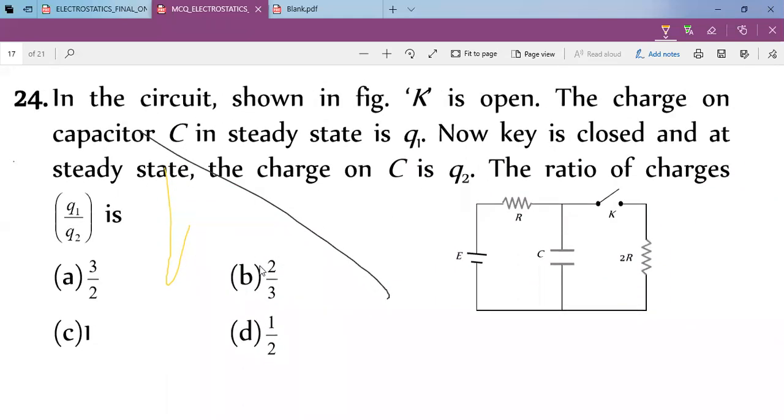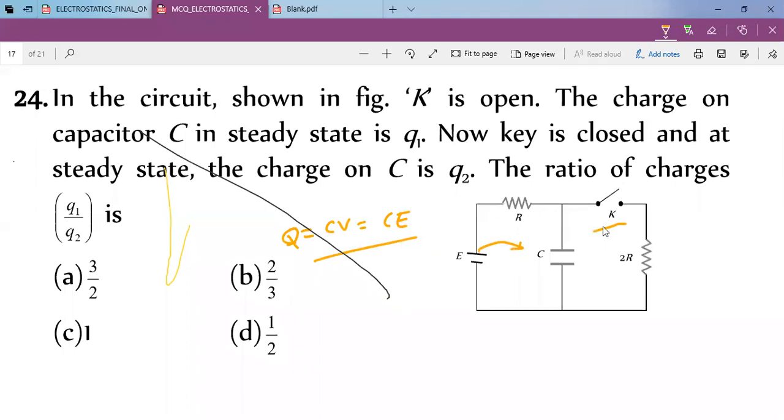In the circuit shown in the figure, K is open. You can see that K is open. The charge on the capacitor C in the steady state is Q1. Remember, when it is open, current won't flow anywhere. So charge Q equal to CV, that will be CE, since V equal to E when there is no current.